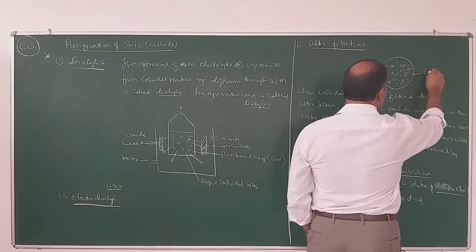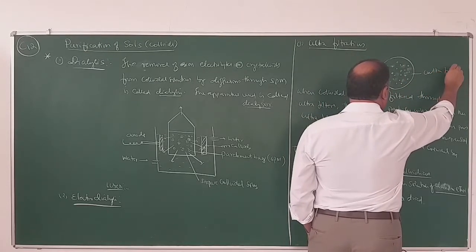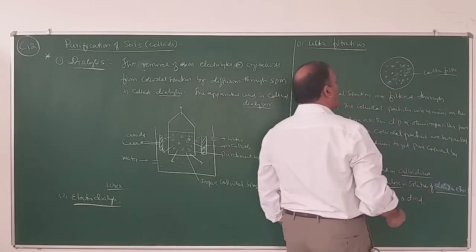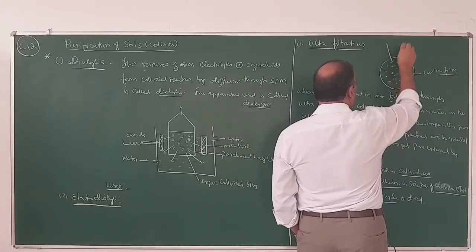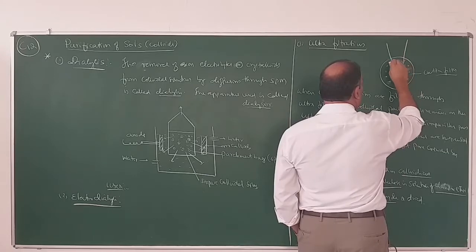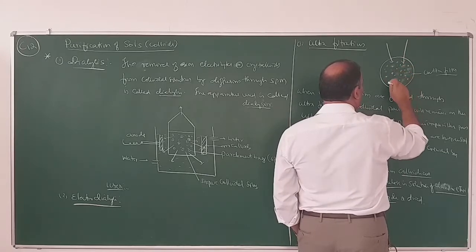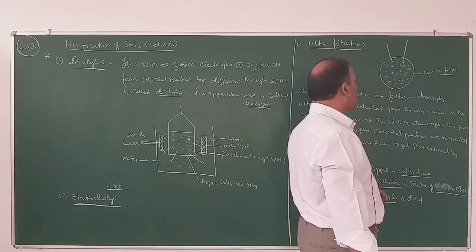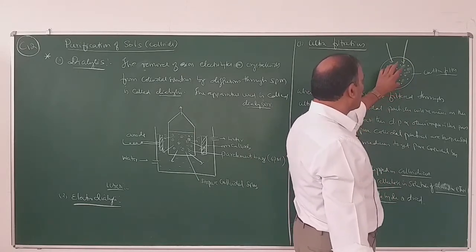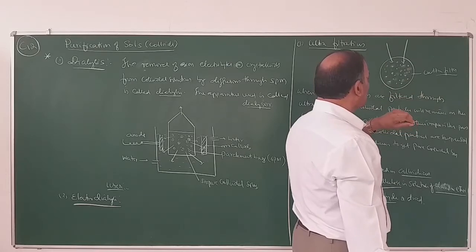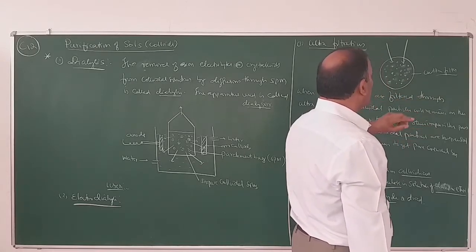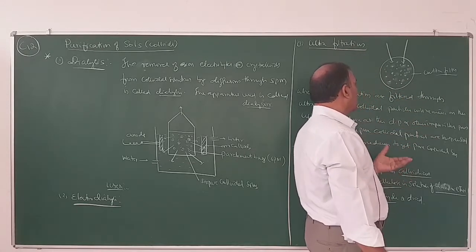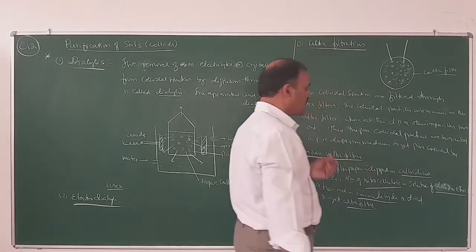So this is the ultrafilter. When colloidal solution is filtered through ultrafilters, the colloidal particles will remain on the ultrafilter and the impurities pass down. Then these colloidal particles are distributed in fresh dispersion medium to get pure colloidal solution.